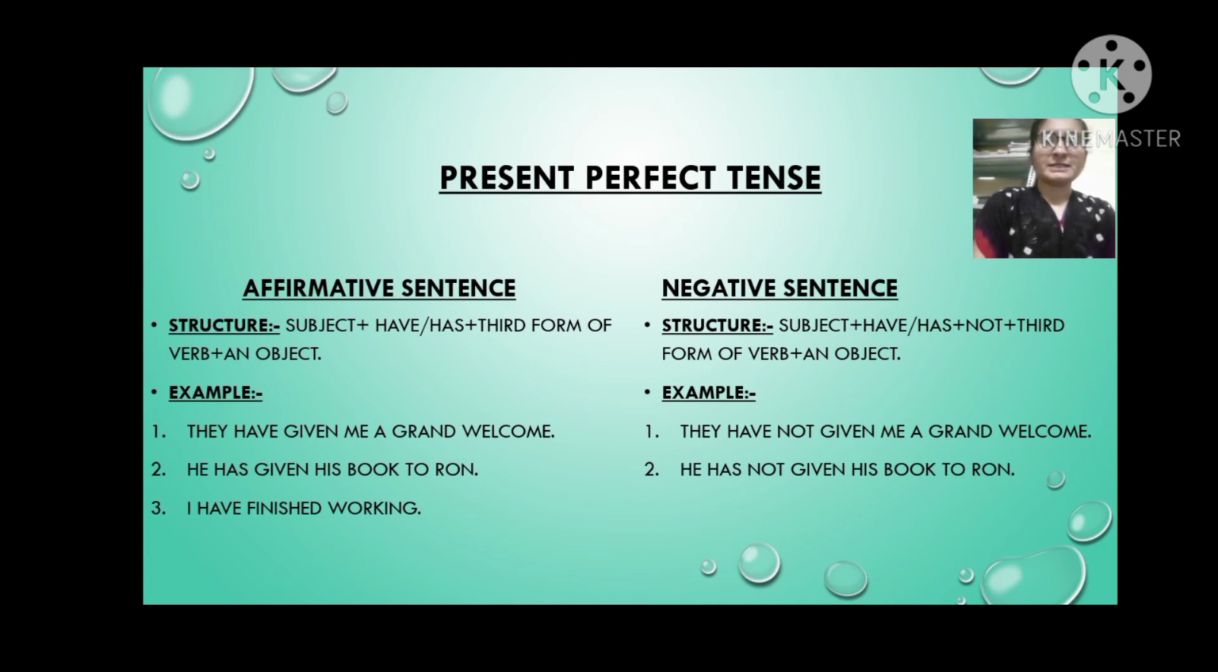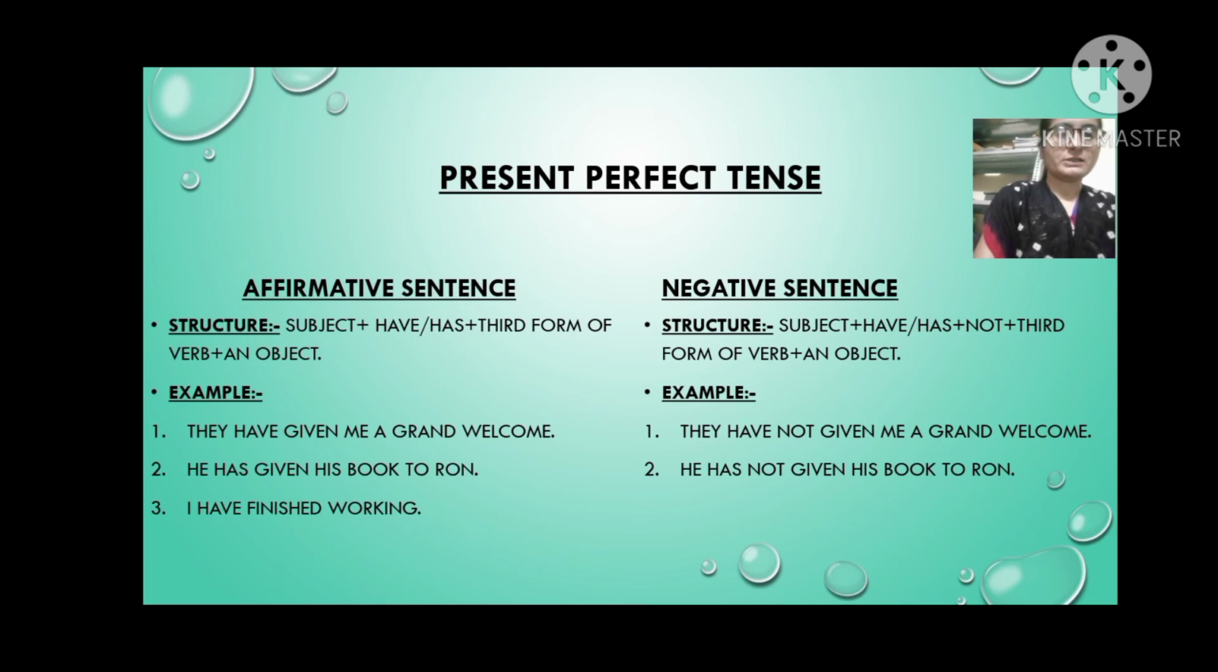Second example, he has given his book to Ron. So here he is subject, then has, and then given. This is a third form of give, then his book to Ron. Then third example is I have finished working. So here I is subject, then have, then the third form of verb is finished. So it is the third form of finish, then working.